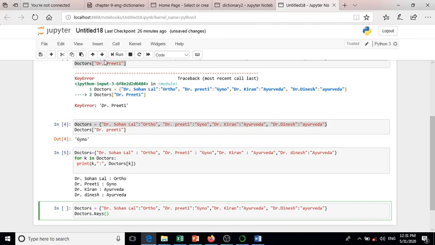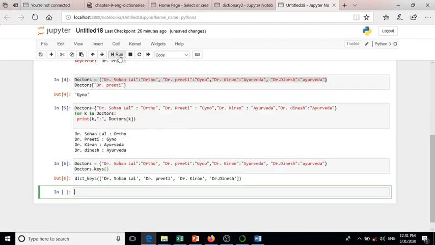Keys is a function. Now run it. It generated all keys: Dr. Sohanlal, Dr. Preeti, Dr. Kiran and Dr. Dinesh.